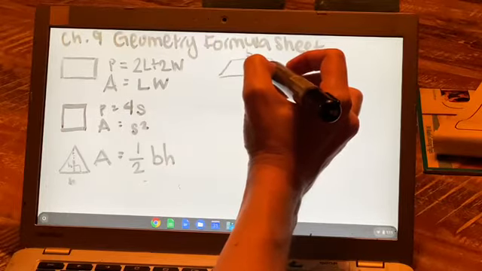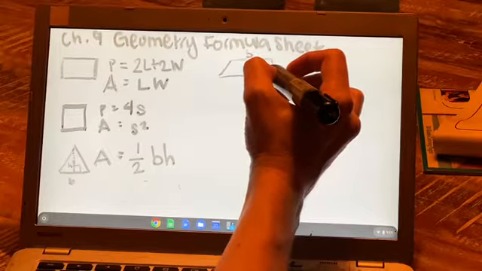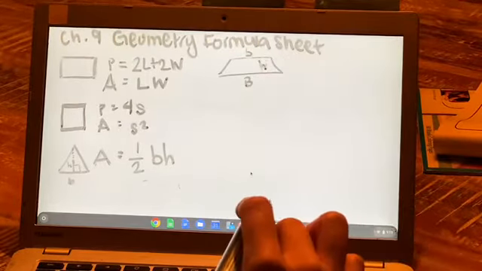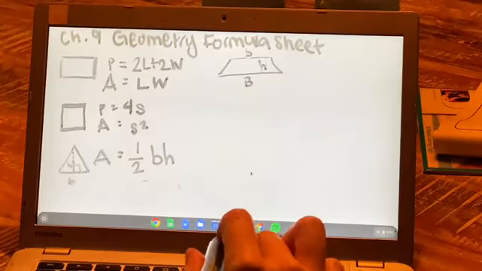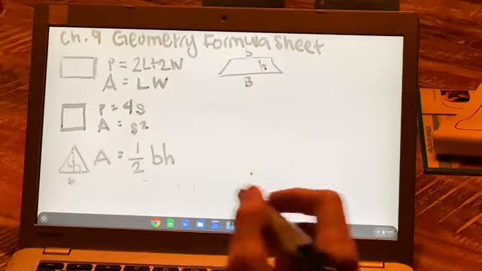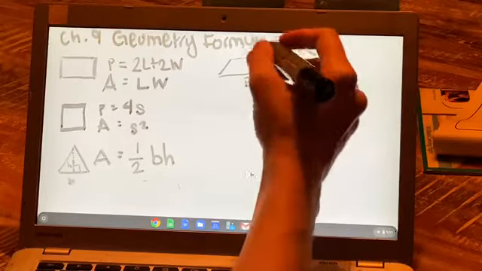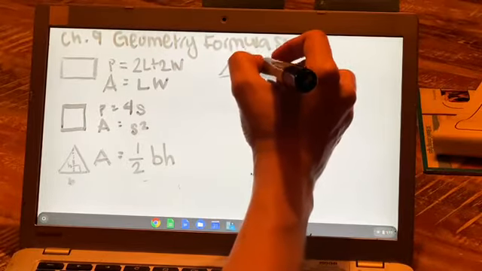And remember that a trapezoid has two sides that are parallel, but different lengths, and then two sides that are not parallel. And sometimes they are different lengths, but a lot of times they're the same length. It just depends on your trapezoid. So this says H here, and you get a different marker.